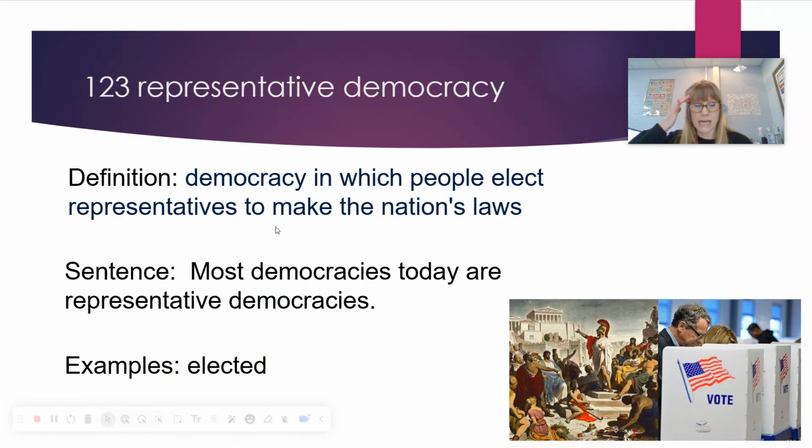Representative democracy. Definition: democracy in which people elect representatives to make the nation's laws. Sentence: most democracies today are representative democracies. Example: elected. This is the United States democracy. We are a representative democracy because me as a person, I can't just go and make a law. But I do have a say in who makes those laws because I have a vote.